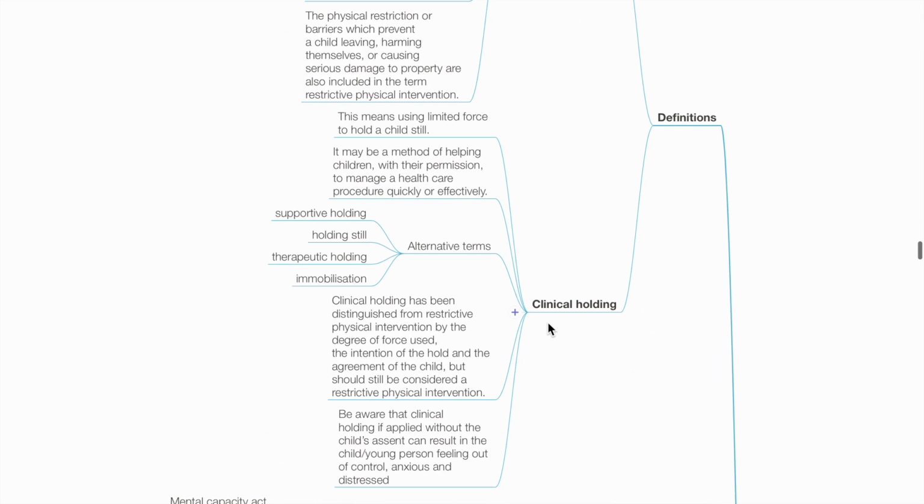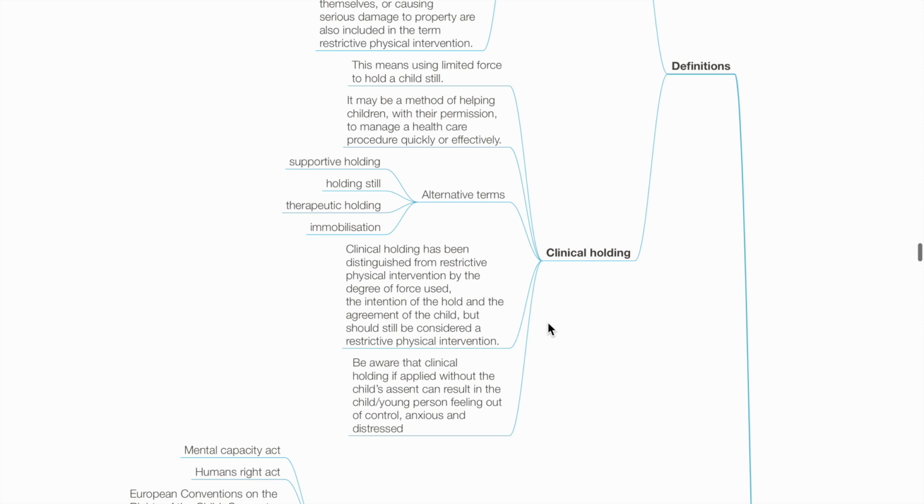Any use of planned or unplanned restrictive physical intervention should be carried out using the least restrictive interventions for the minimum amount of time. Clinical holding means using limited force to hold a child still. It may be a method of helping children with their permission to manage a healthcare procedure quickly and effectively.